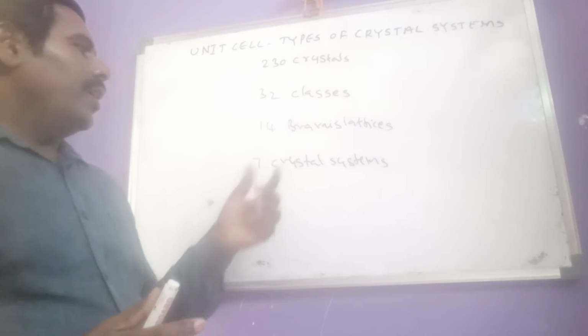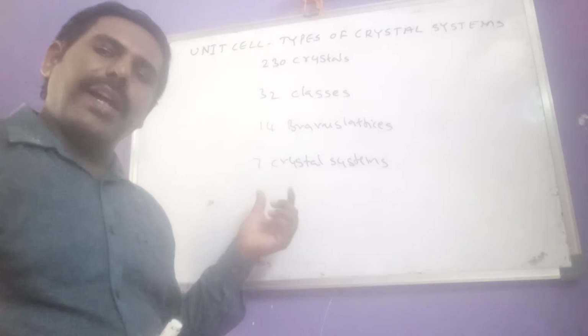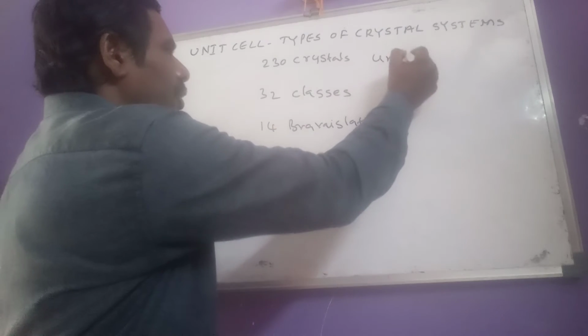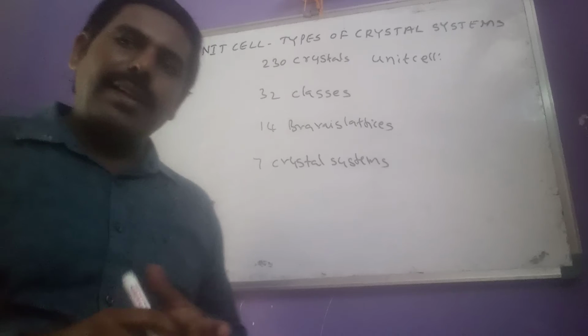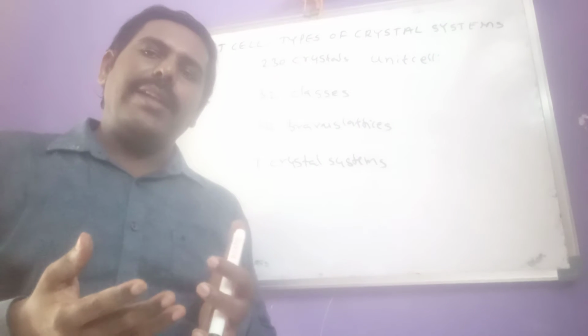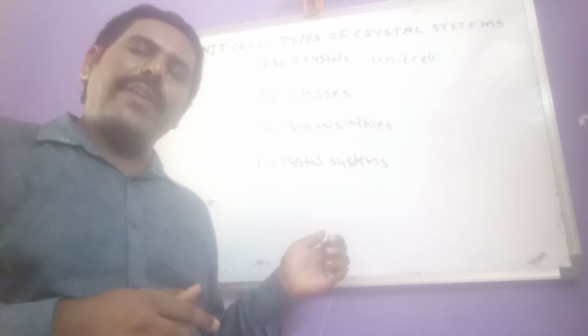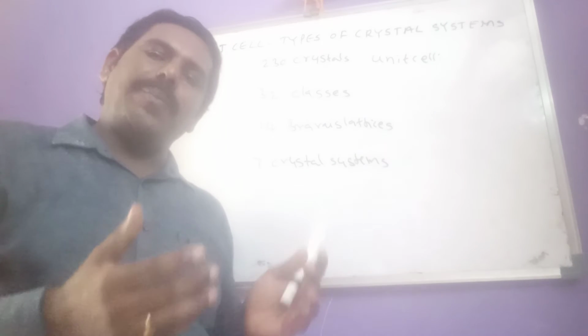Then to know about the 7 types of crystal systems, first let us know what a unit cell is. What is meant by unit cell? What is a space lattice? What is a crystal lattice? And what are the 7 types of crystal structures or crystal lattices present?